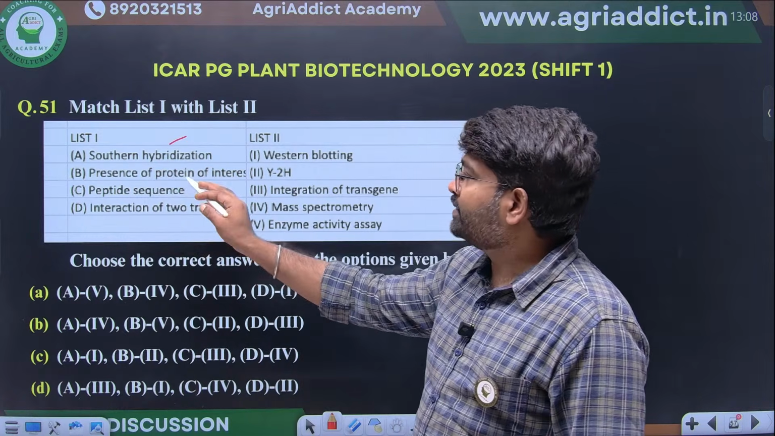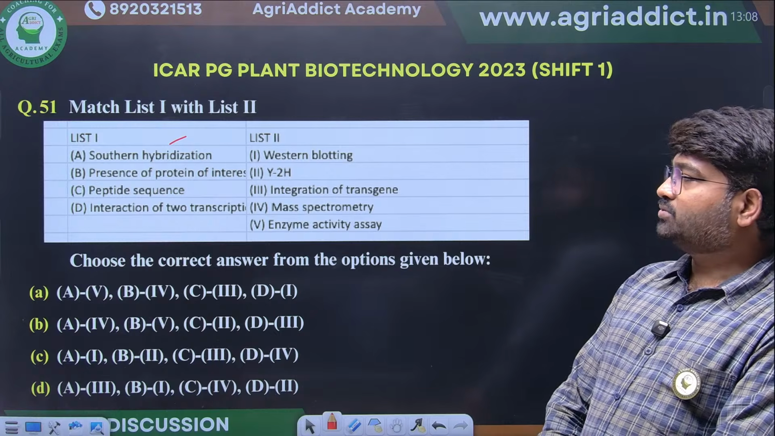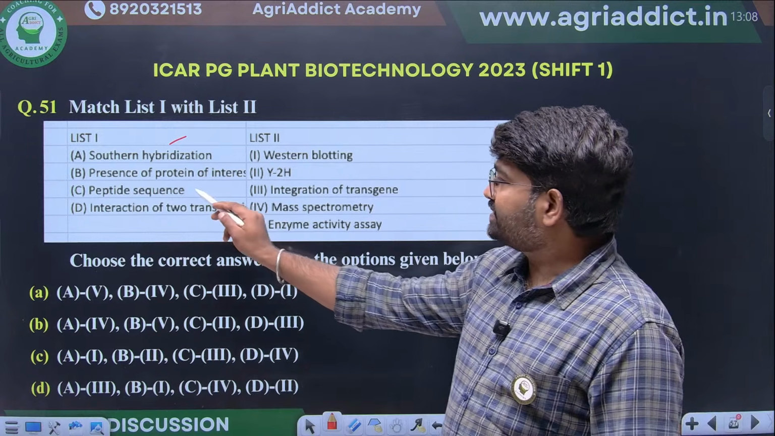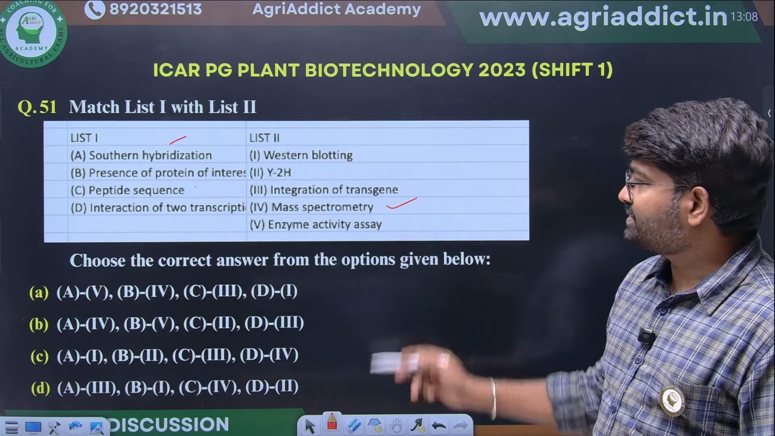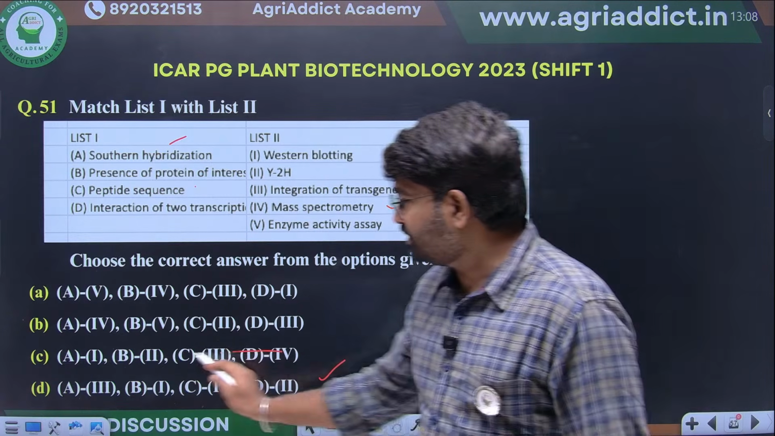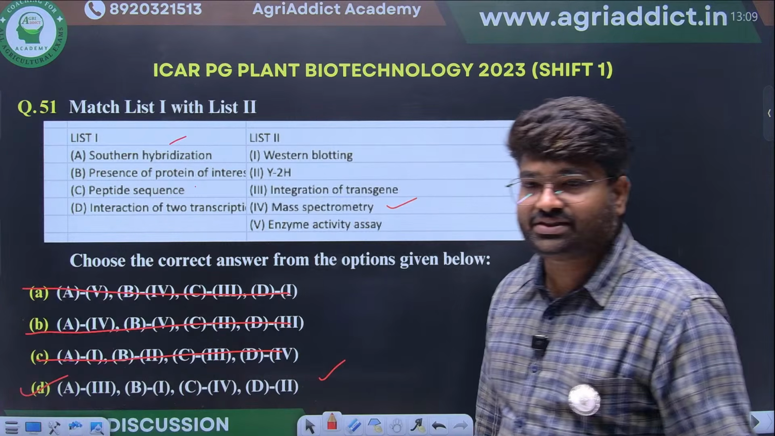Southern blotting, presence of protein-protein interactions, peptide sequencing, interaction of two transcripts. How to do this? Okay, simple thing. Peptide sequencing, primarily we will do by MALDI-TOF. Where is it coming? Only in this option, only C4 is coming. So this will be the right option. Just to work smartly.